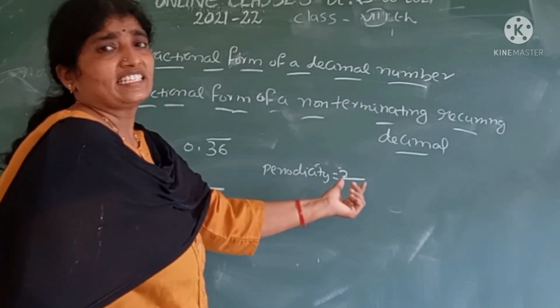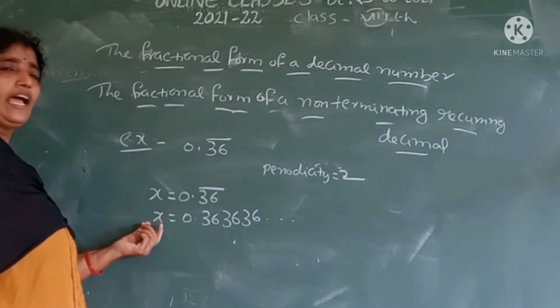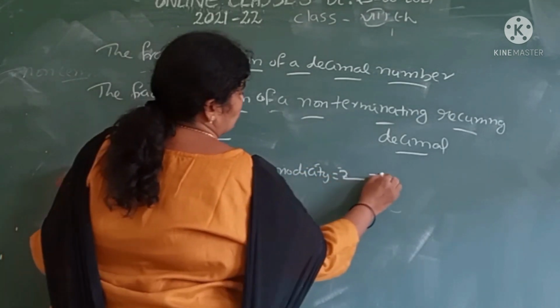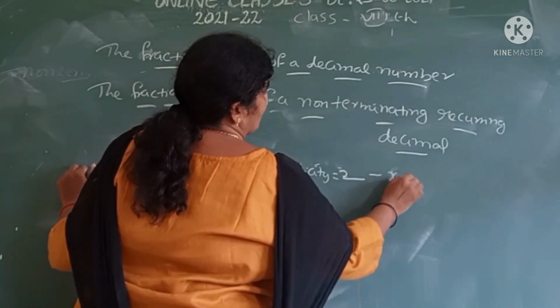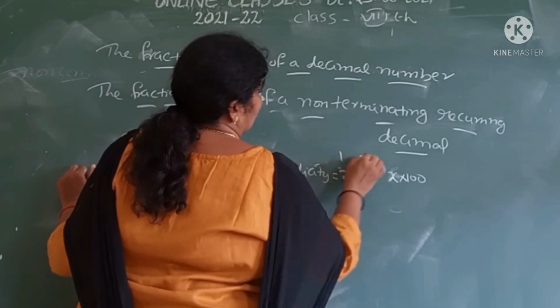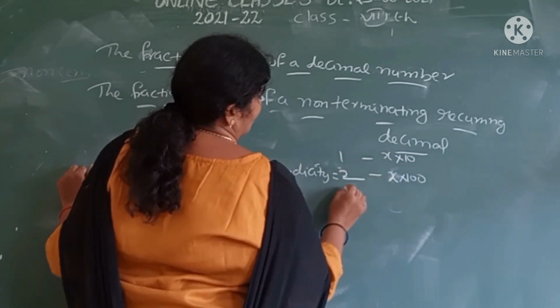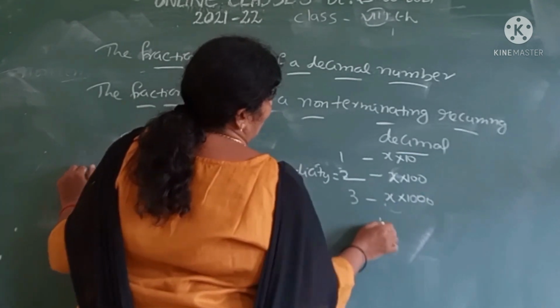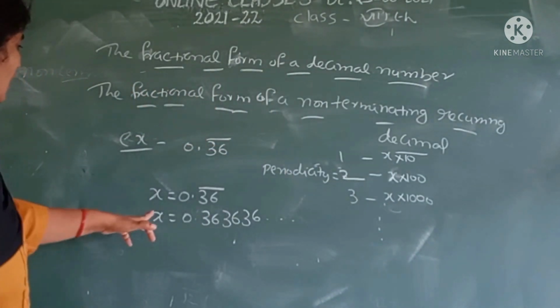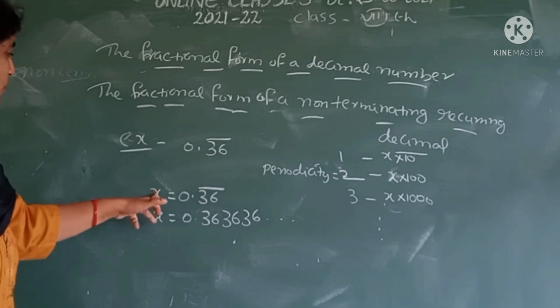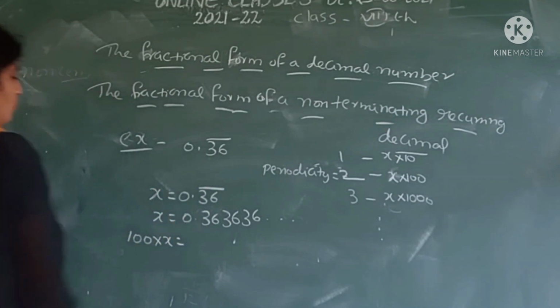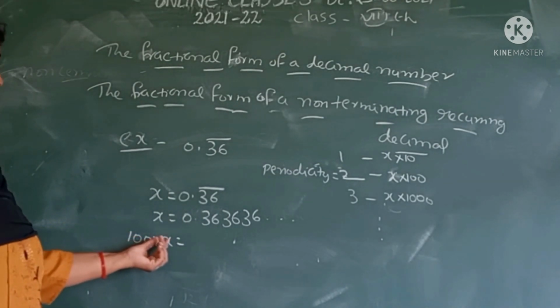If the periodicity is 3, we multiply x with 1000, and so on. Here periodicity is 2, so we multiply x with 100.